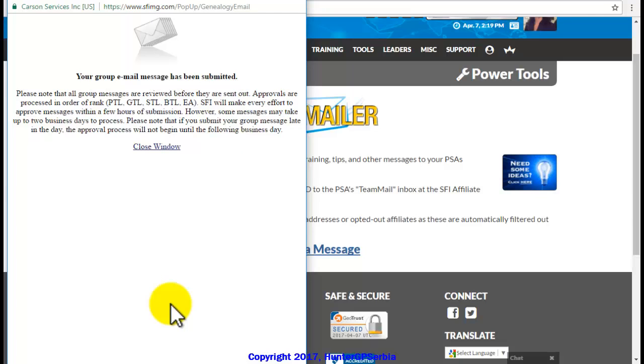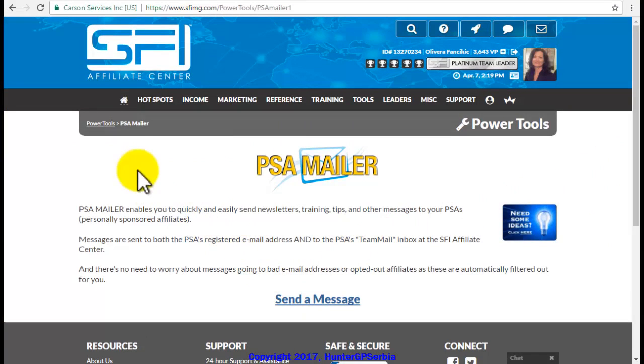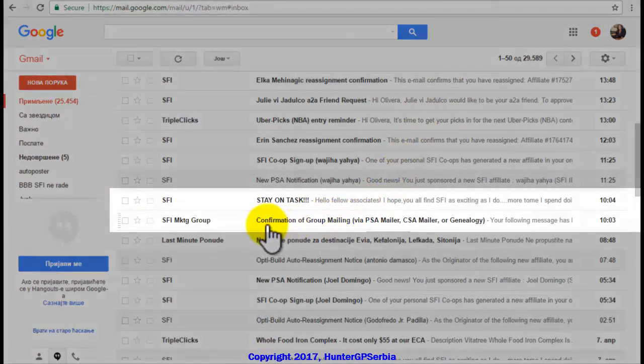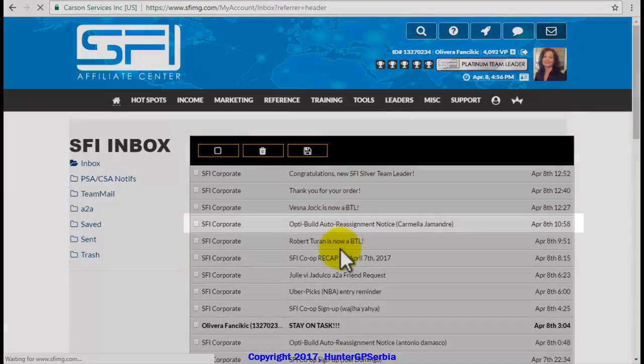It is important that you also know that the team emails are being approved by the admin of the SFI company. Sometimes this happens right away, and sometimes a little bit of additional time is required, usually just a few hours. When your team email gets approved, you will receive an email in regard to that, and you will also receive the email that you have just written and sent to your team members.